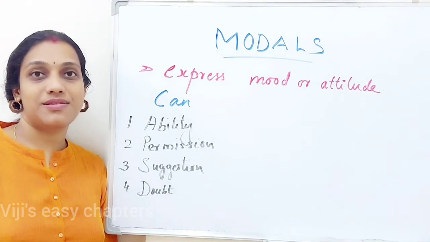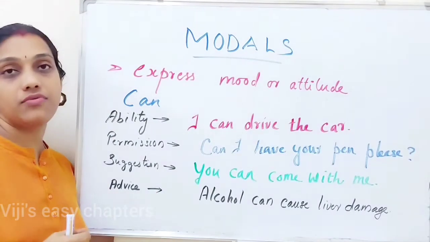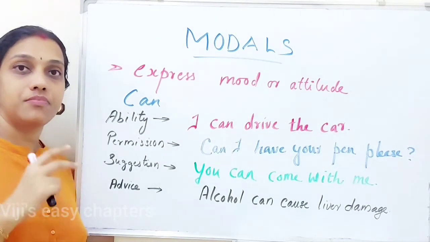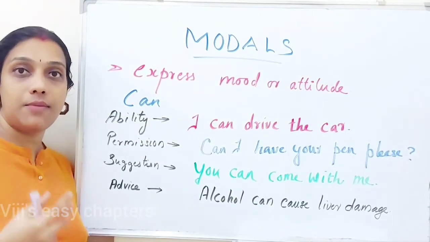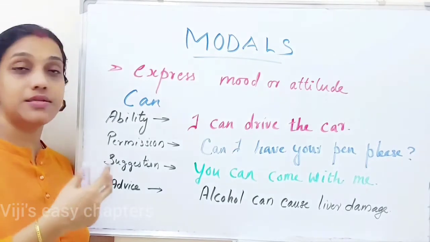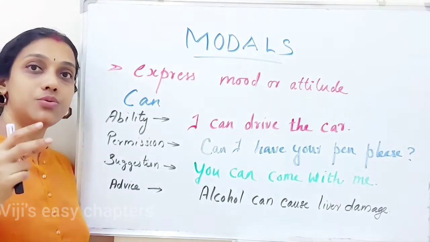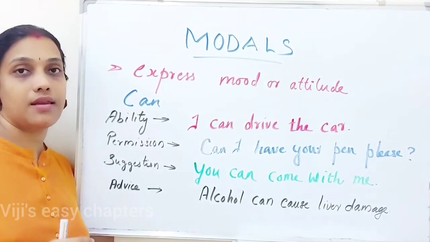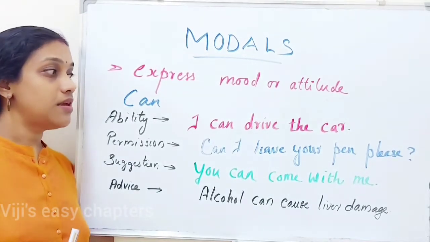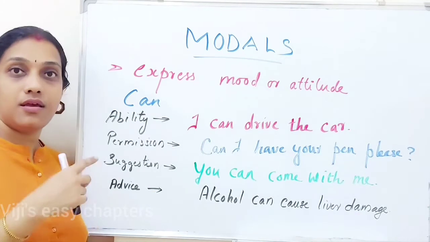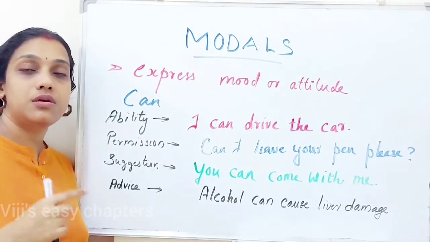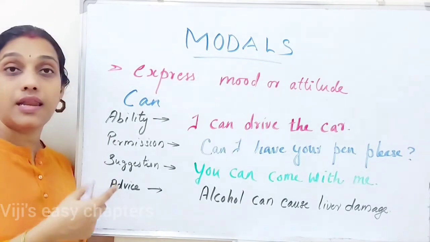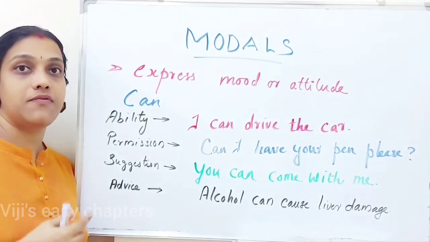Let us see the examples. I can drive the car. What is the expression or what is the mood in that sentence? We are trying to express our ability or skill. That's why we are saying, I can drive the car, right? So to express some ability or skill, we can use the modal verb can. Now the second one, can I have your pen please? Here can is used in a permission form. We are taking permission to use something. So can be used in a permission way.